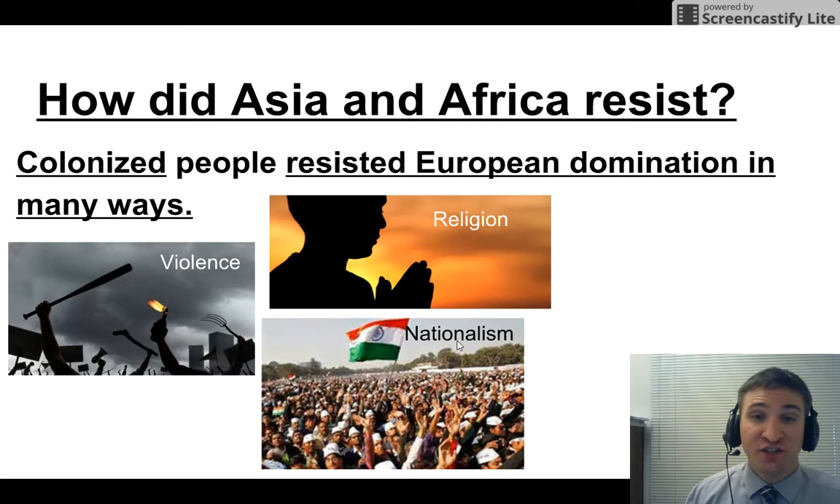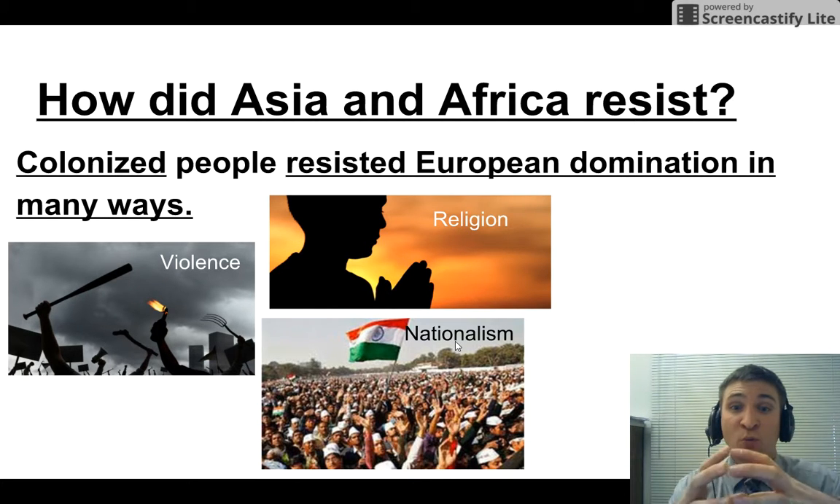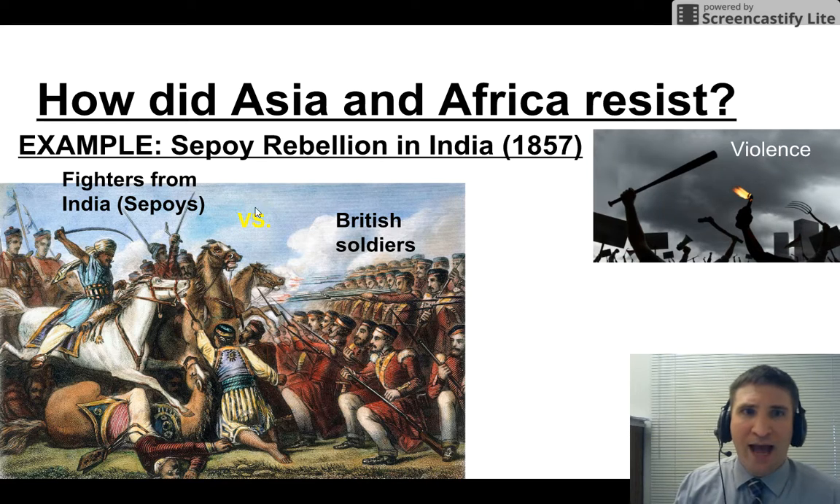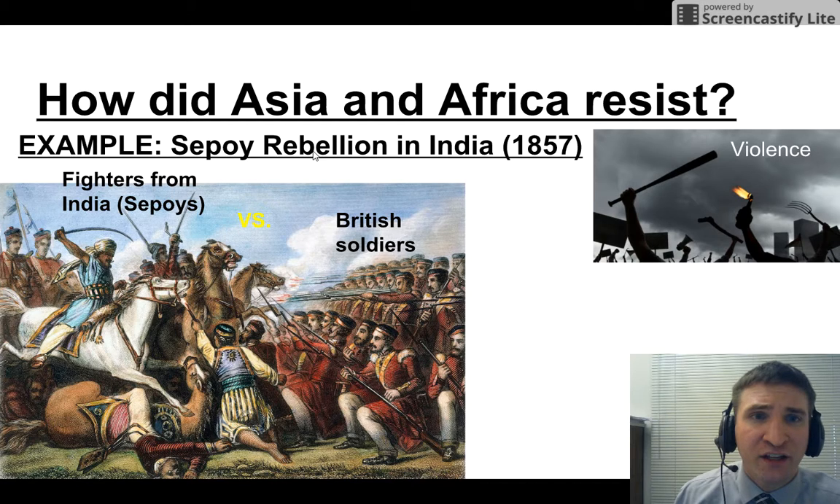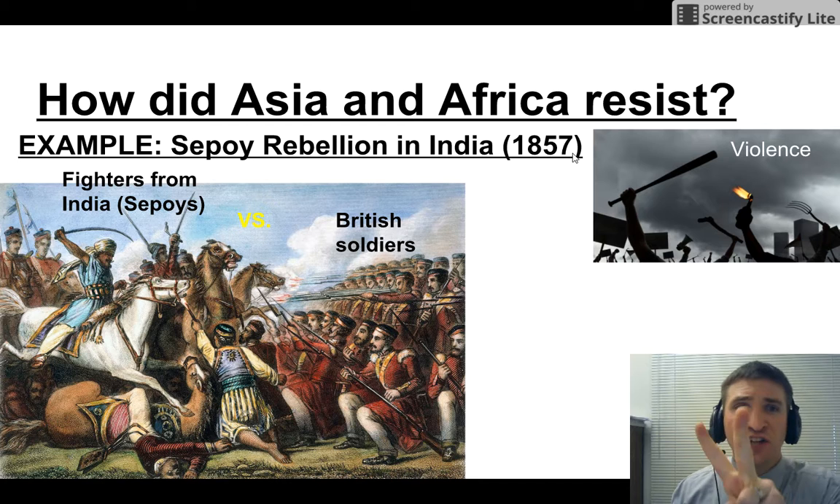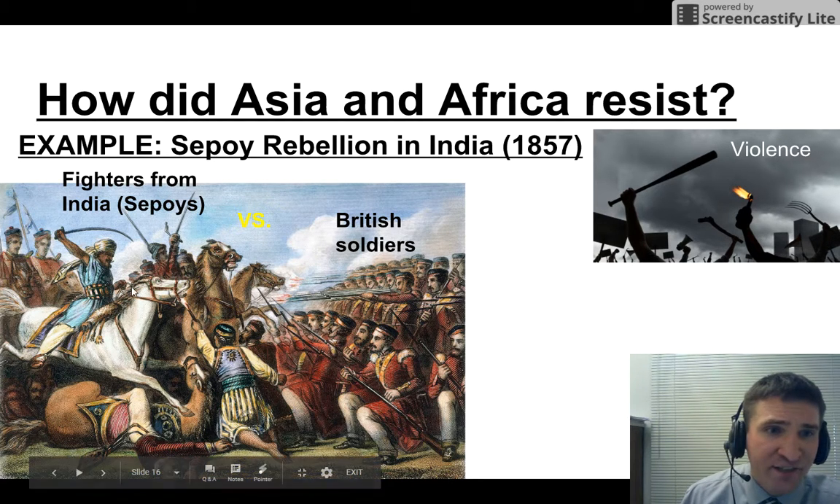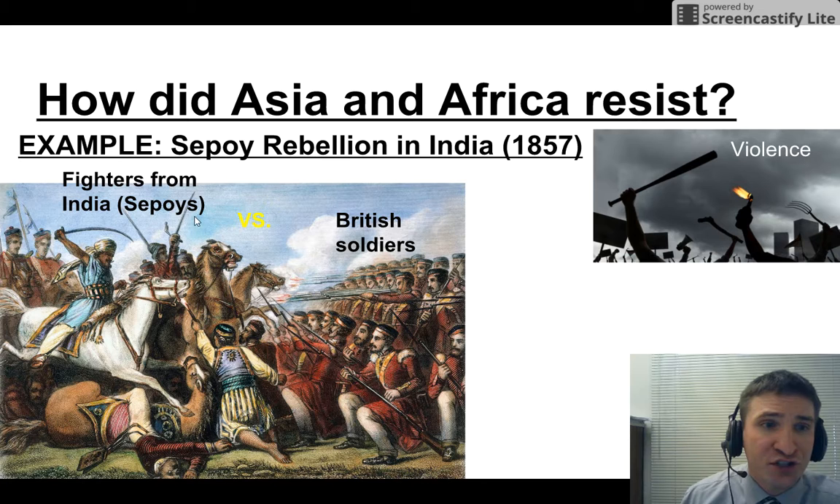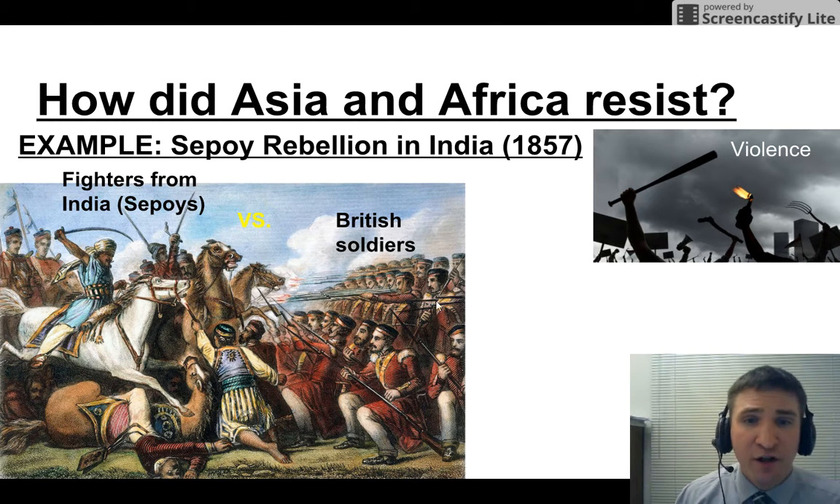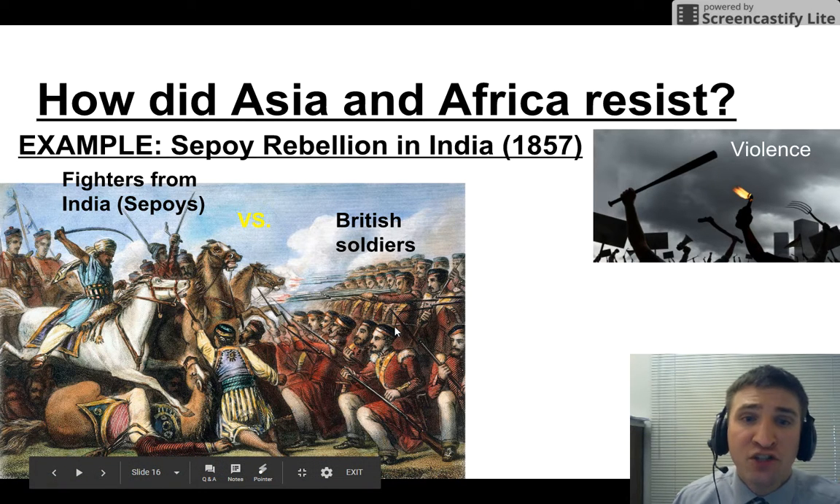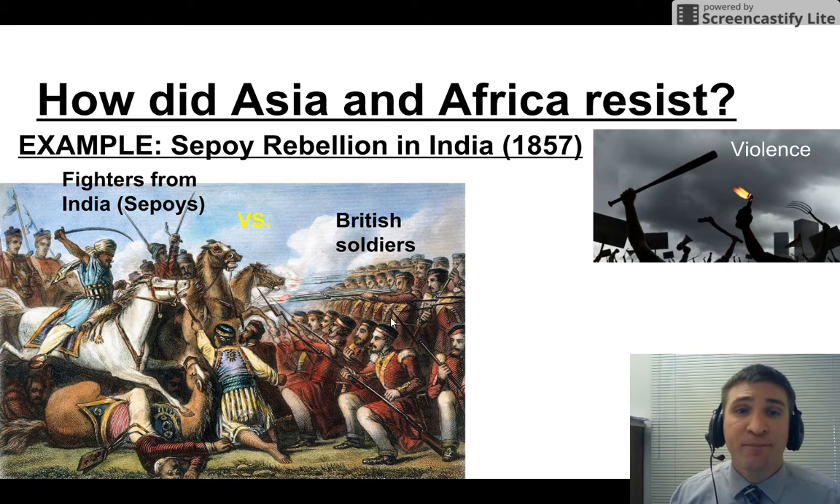How did Asia and Africa resist? I offer one example. The Sepoy Rebellion in India, which happened in 1857. Two sides. You have the fighters from India on this side of the painting. They were called sepoys. They were born and raised in India. They have pride. Versus the British soldiers, the redcoats. Britain owned India, but the Indians want independence. So who wins in 1857? The British win the Sepoy Rebellion, and India remains a colony of Britain.